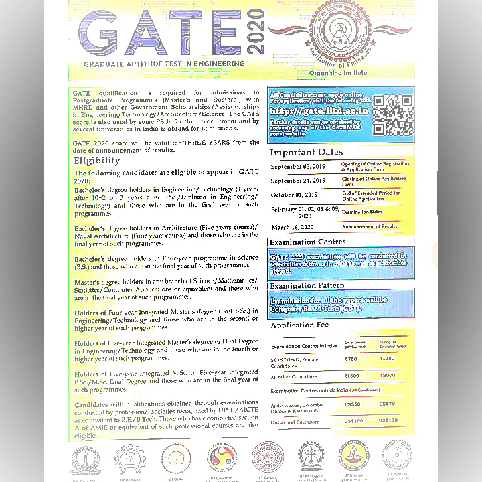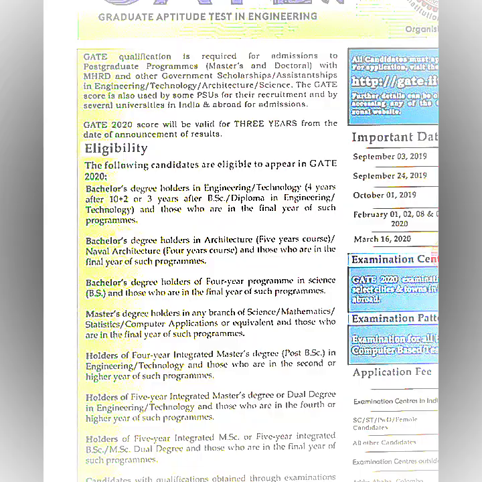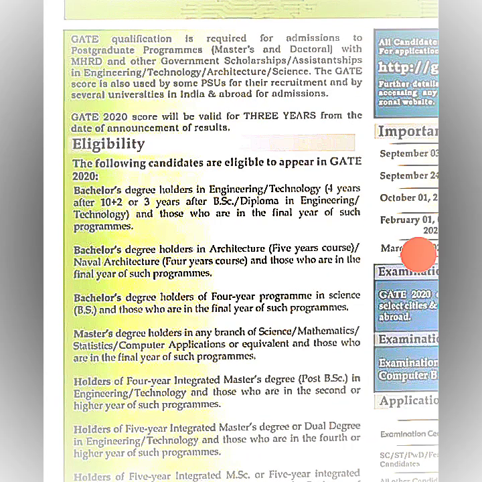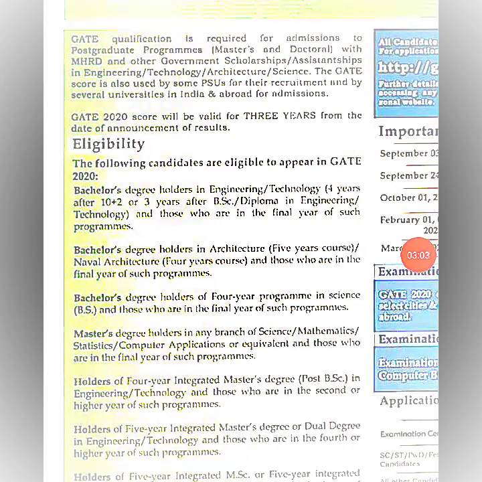Some others are chemistry, physics, mathematics, life sciences, biochemistry, food technology. In total, 25 streams are eligible to write the GATE exam. After writing the GATE exam, the scorecard will be valid for 3 years from the date of announcement of results.